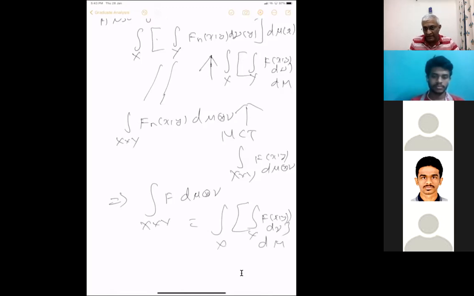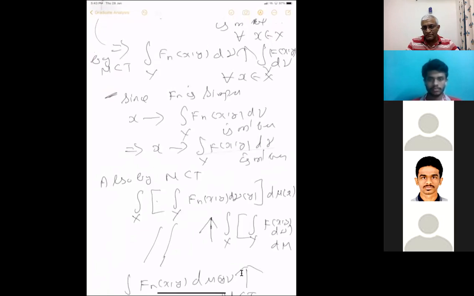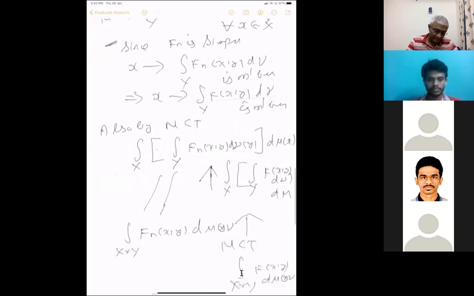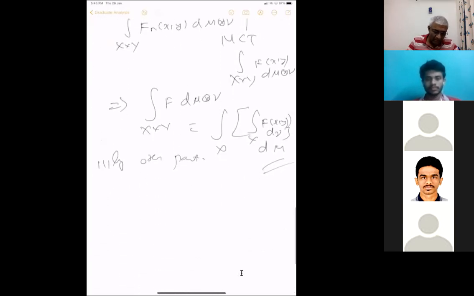Similarly, for the other statement, you have two statements everywhere. It's the same proof. That's all. I think it's clear. Any doubt? We have used the fact that any function can be approximated by simple functions. Then we verified the theorem for simple functions. All the three statements we verified for simple functions. Then we used MCT elaborately everywhere, and we got the proof. So there is really nothing complicated in the proof.